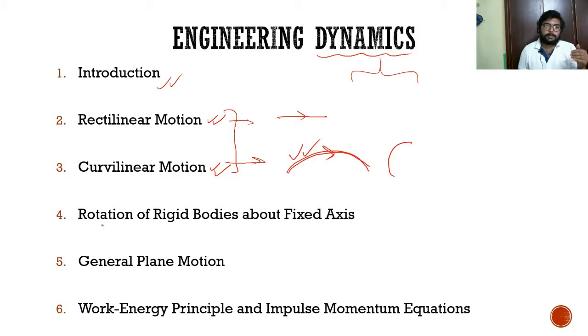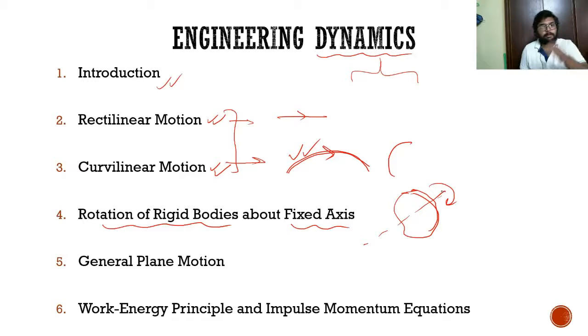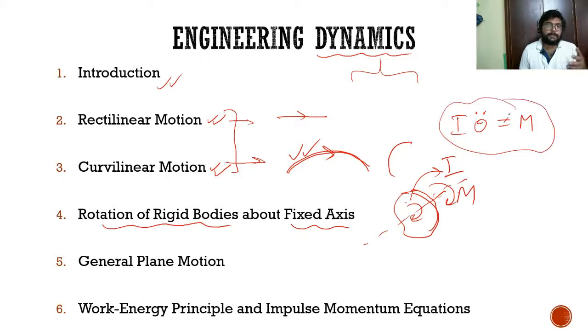Then we will discuss rotation of rigid bodies about a fixed axis. Say there is a certain axis and a certain body rotating, and we have applied a certain torque, or moment, about this axis, so it is rotating. The moment applied is M, say it is constant, and the body has moment of inertia I. Then I theta double dot, or I alpha, equals the resultant torque or resultant moment M. This is the equation of motion.